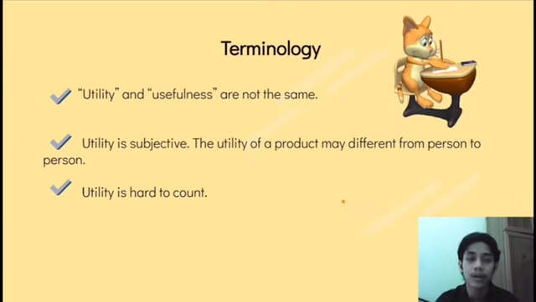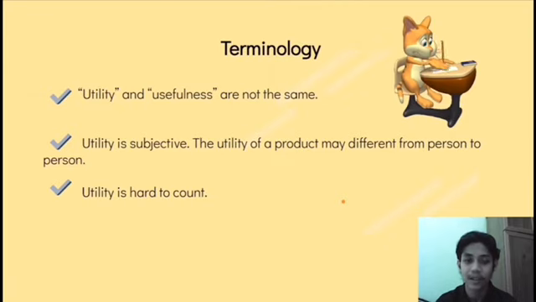In this law of diminishing marginal utility, there are three terminologies. The first is utility and usefulness are not the same. For example, if I buy a painting or picture just because I like it or it's my hobby, it can only satisfy my utility, but it has no usefulness.